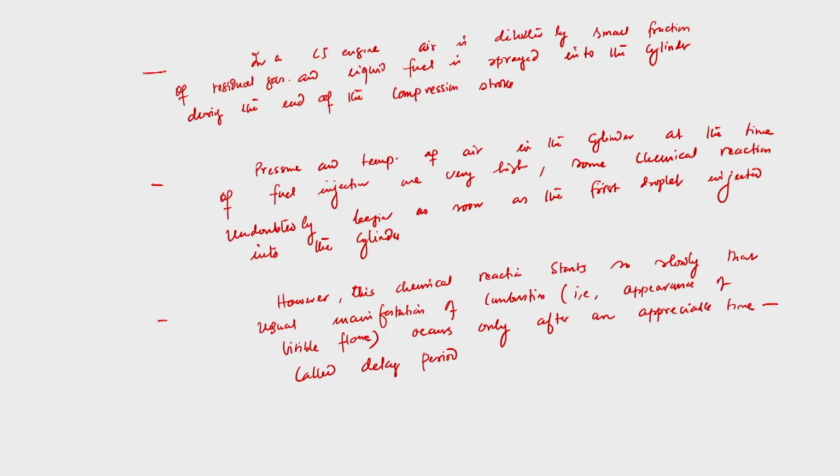Flame normally appears while the distribution of fuel in the air and residual gas mixture is extremely non-uniform, while a considerable part of the fuel is still in the liquid form, because whenever you supply fuel through the fuel nozzle into a cylinder, part of the fuel remains in the liquid form. Because of the liquid inertia, it is not always in a gaseous state, and this is the disadvantage. Because of the high compression ratio, the gases in the cylinder at the time of injection are well above the temperature and pressure required to support chain reaction in a uniform fuel mixture. So, the point I would like to emphasize is that combustion in a CI engine is a question of local conditions, because it depends upon the local composition and the local pressure and temperature of the charge in the cylinder.